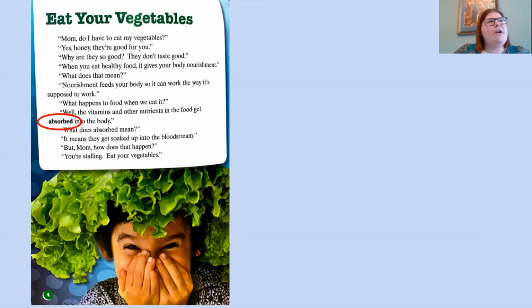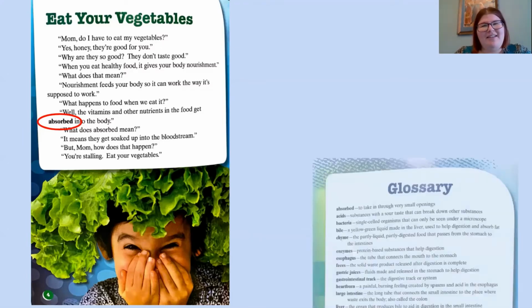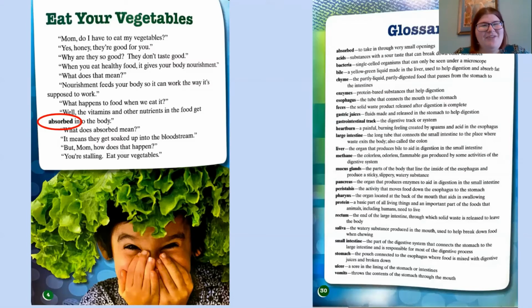Do you remember where we can find what these bold words mean if we're not sure? If you said the glossary, you are right. And what does this word absorbed mean?